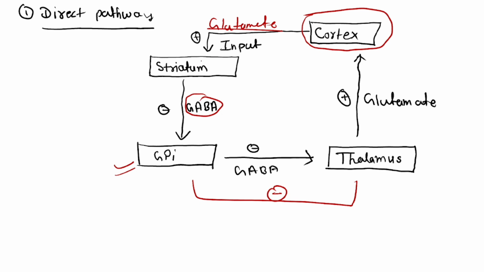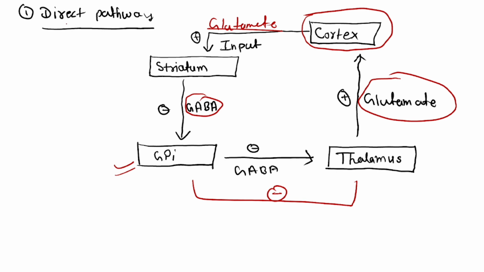Striatum inhibited the globus pallidus internus, GPI. Now if the GPI is inhibited, it can't inhibit the thalamus. So the thalamus is free to release glutamate, and this glutamate will stimulate the cortex. Now the cortex will send a signal to the spinal cord via the corticospinal tract and the motion will occur.